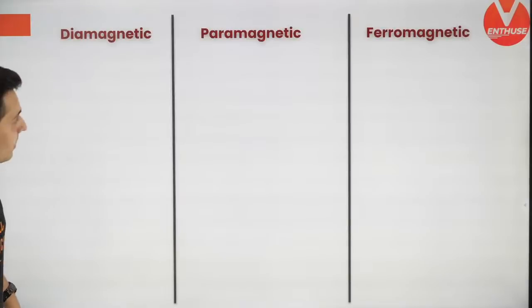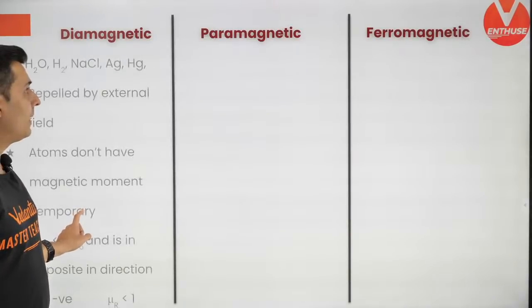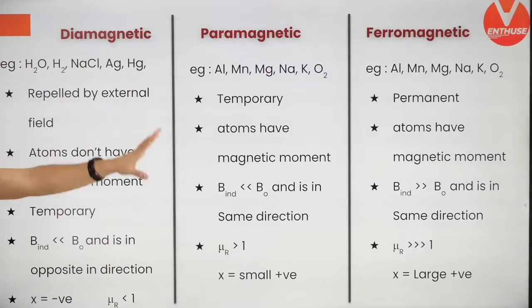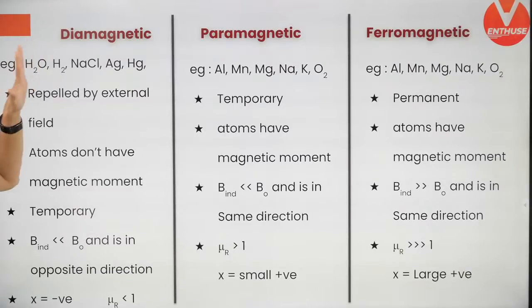Next up, paramagnetic, ferromagnetic, diamagnetic material. This sheet is very important. Take a screenshot of this. Very, very important. What is susceptibility? What is relative permeability? How does it come? Is it permanent? Is it temporary? Which materials exhibit diamagnetic? Which materials exhibit para or ferro?